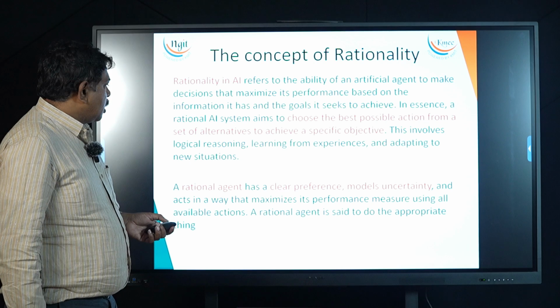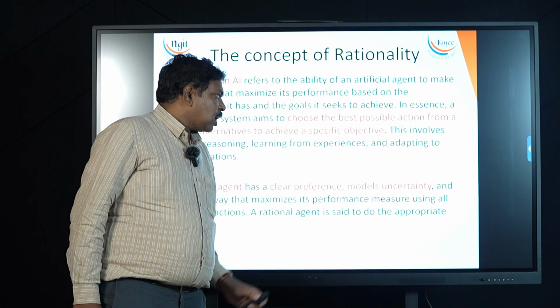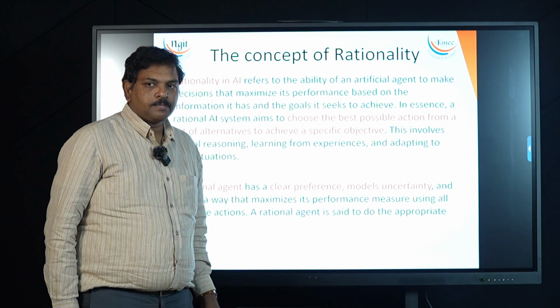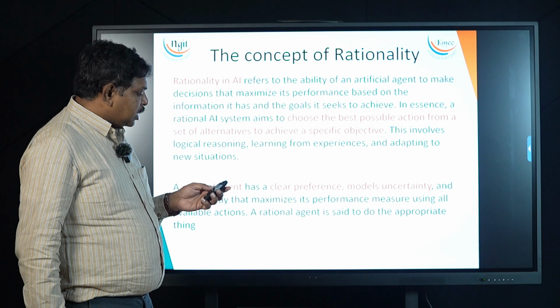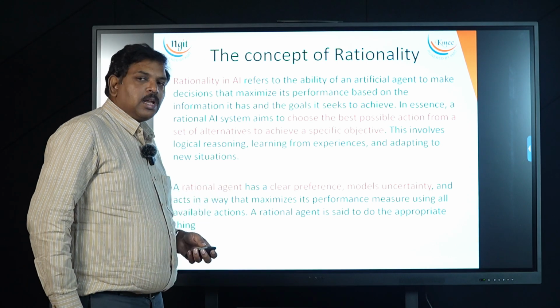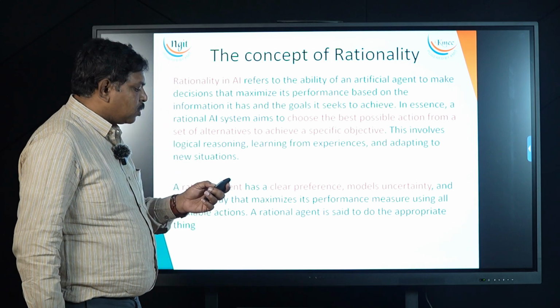So a rational agent has clear preferences and models uncertainty. So it always gives preferences. It has to deal with uncertain conditions in the environment. A changing environment may lead to uncertainty.